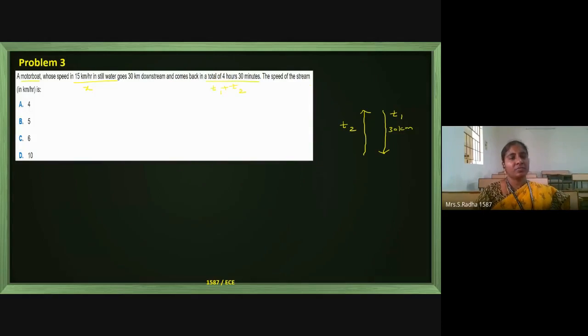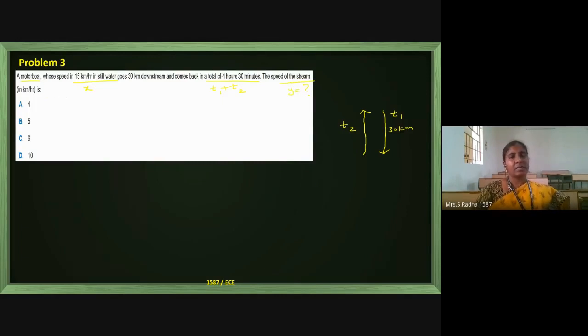And the speed of the stream, meaning the water speed, the y value, is what they are asking. We have to find the y value. So now, what is given?